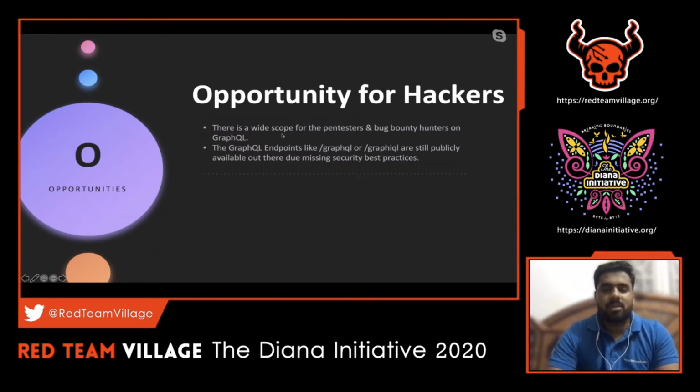Since GraphQL is a new technology which is not much explored by a lot of pen testers or bug bounty hunters, there is wide scope in it, and since a lot of companies are slowly moving to GraphQL, there is a lot of opportunity for a bug bounty hunter or pen tester to find more bugs. Because when there is a new technology, we can be sure, from a pen tester's point of view, that there might be a lot of misconfiguration done by a developer, or something can go wrong on the configuration side.